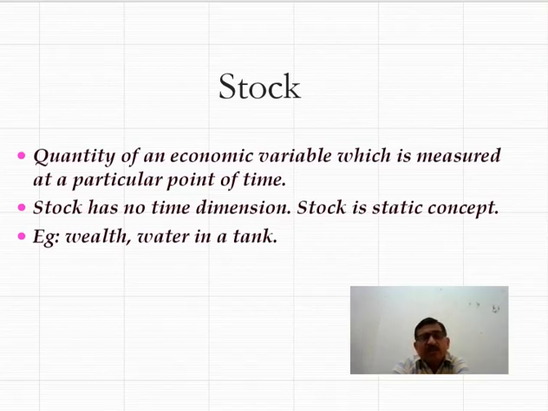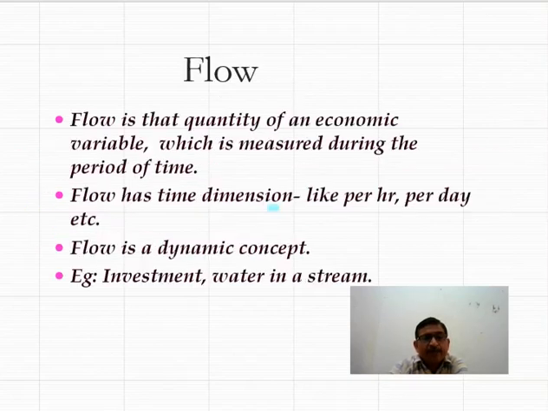For example, distance and speed are two different concepts. Out of speed and distance, distance is a stock concept because it is not changing. It is measured at a point of time. Wealth is a stock concept because it is money held by the people at a particular point of time. Water in a tank is a stock concept because it is measurable at a particular point of time.